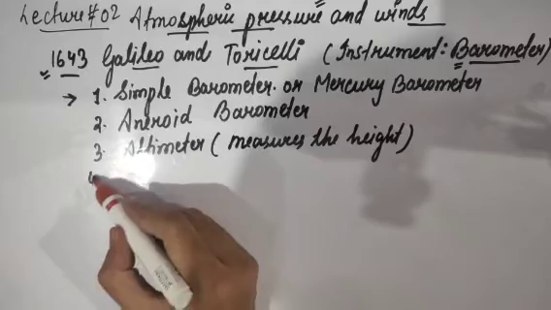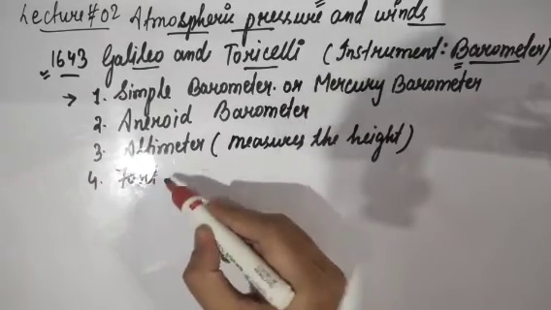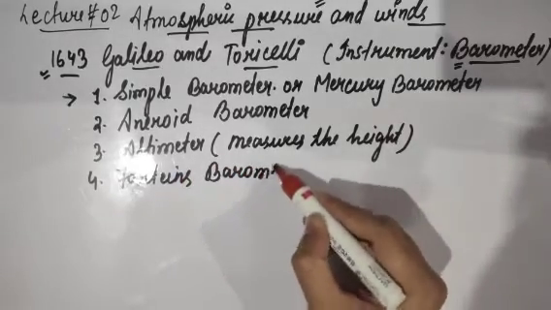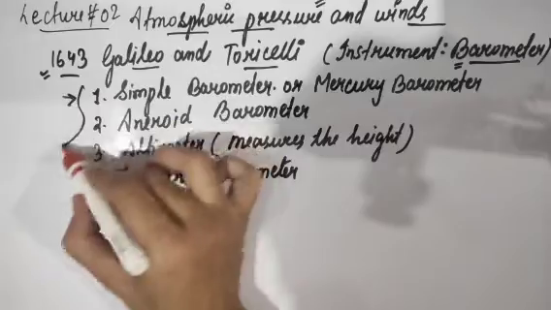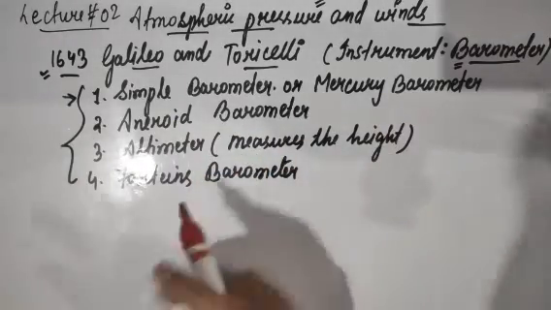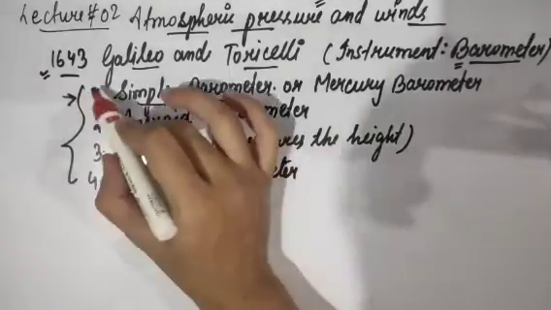And finally we have another one of the most important devices, which is Fortin's barometer. So these are the four major instruments which can measure the atmospheric pressure. But the very simple one to understand, and the one we need to understand, is the simple barometer.